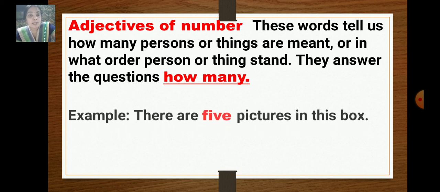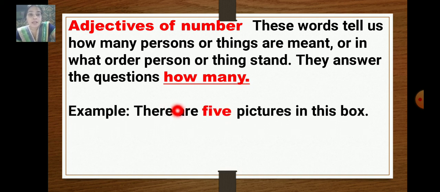Now example sentences. There are 5 pictures in this box. It is very simple, adjectives of number. Now you know the meaning of number.